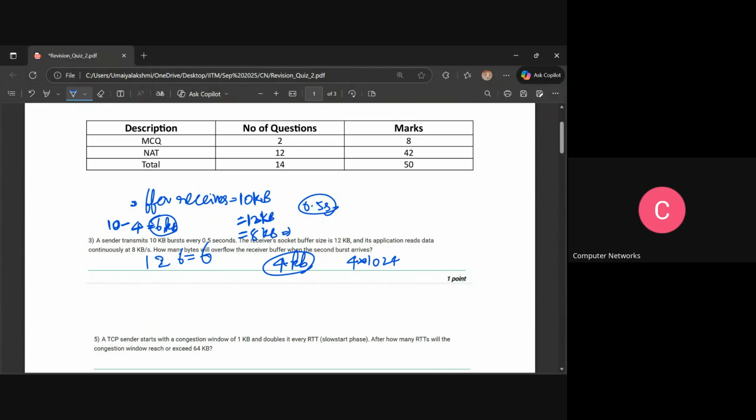Is this clear, people? To everyone? Yeah, it's clear, ma'am. Okay, which means you can just multiply this value, which will be around 4096. That will be the number of bytes it has taken, because they have asked only in the bytes, not in the kbs.